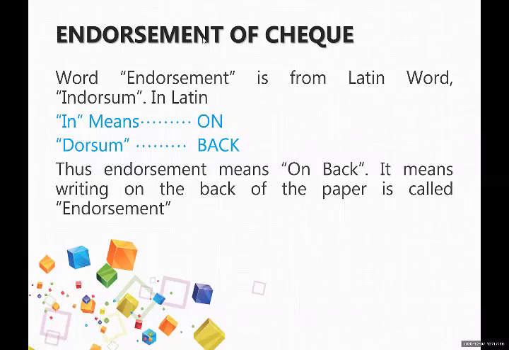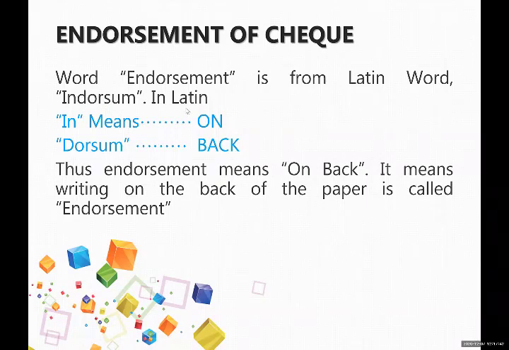Today we are going to start a new topic, endorsement of a check. Well, it is not a new word, endorsement. We already discussed and I explained to you in detail what endorsement of a credit instrument is. Now, looking into the detail, the word endorsement is from the Latin word endorsum.